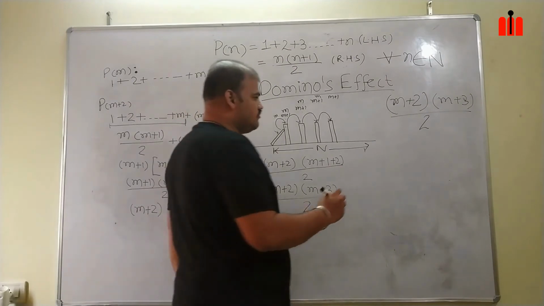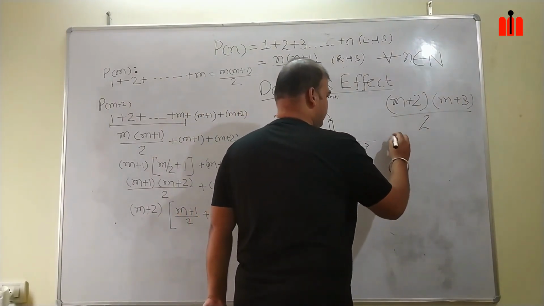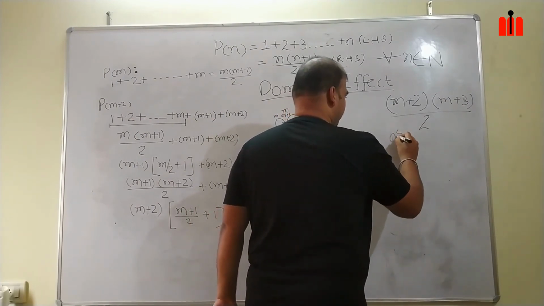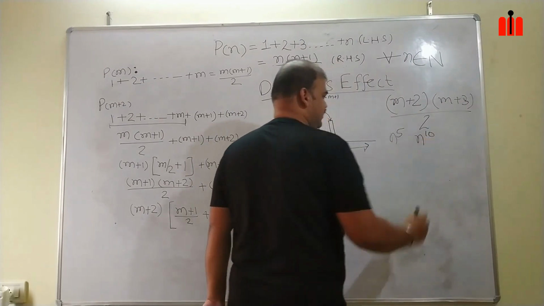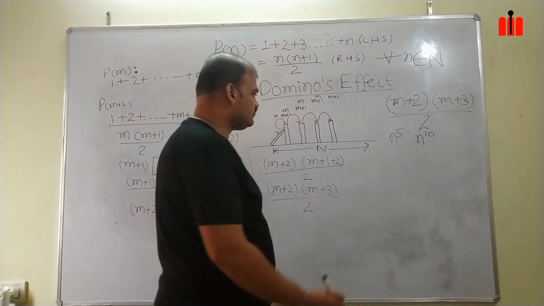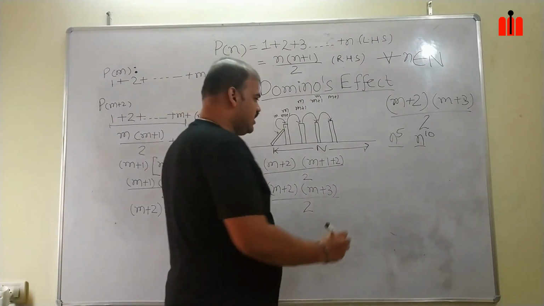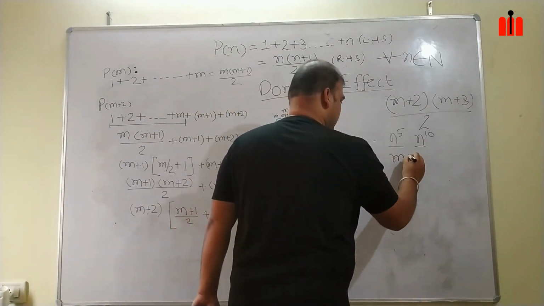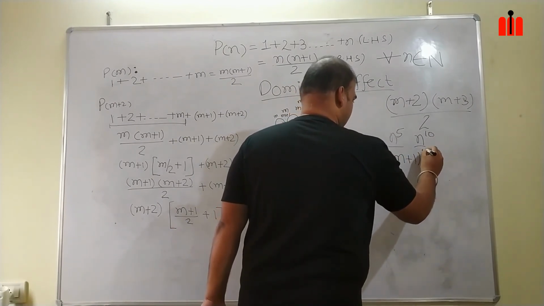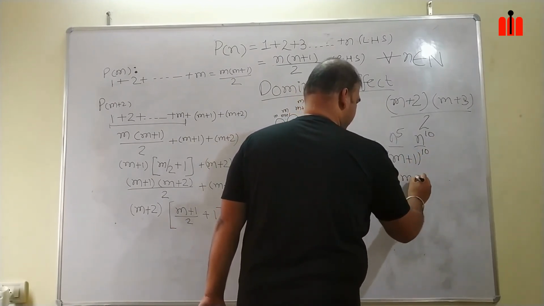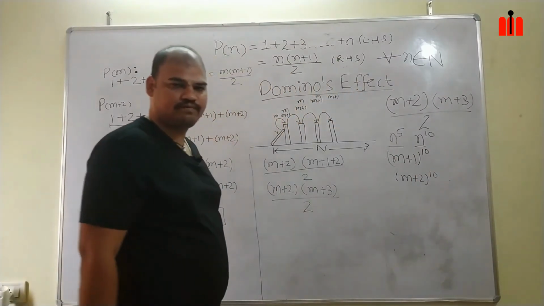Suppose we get into some problems with n to the power of 5 or n to the power of 10, for those sums we will come up with (m+1) to the power of 10 and (m+2) to the power of 10 while proving.